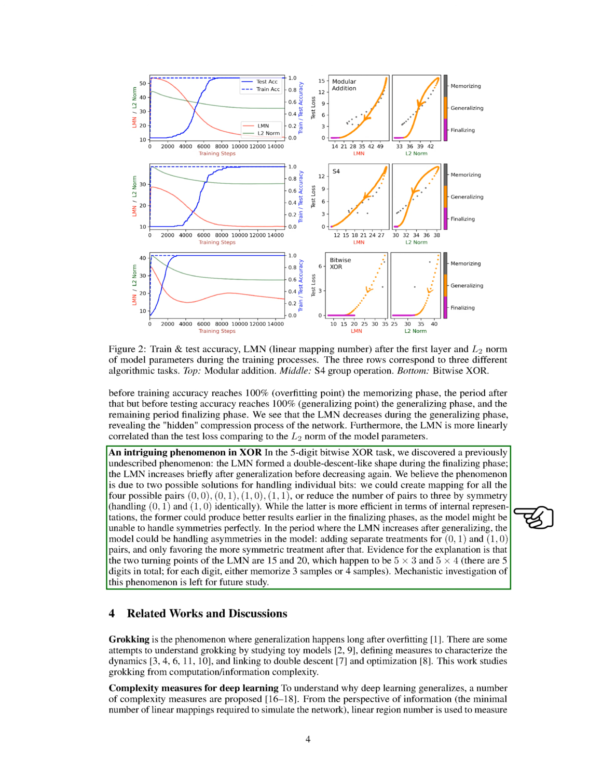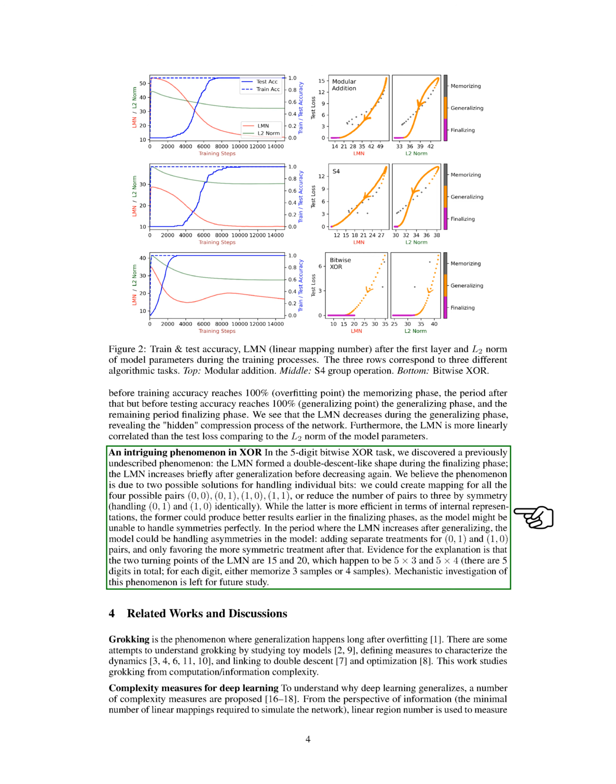In the 5-digit bitwise XOR task, we noticed an interesting phenomenon. During the finalizing phase, the LMN briefly increased after generalization before decreasing again, forming a double descent-like shape. We think this could be due to two possible ways of handling individual bits. One way is to create a mapping for all 4 possible pairs of bits, and the other is to reduce the number of pairs to 3 by treating 0,1 and 1,0 identically.